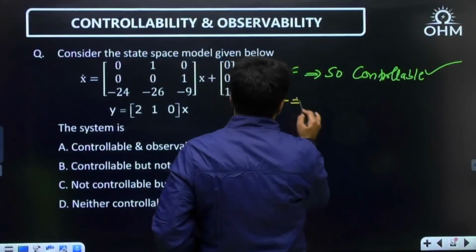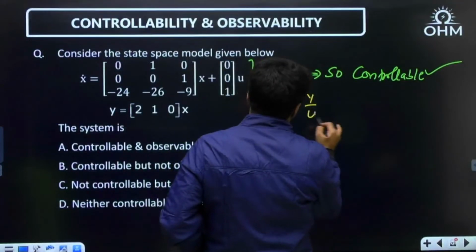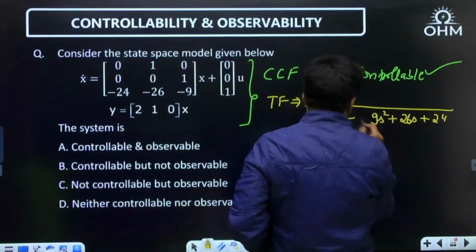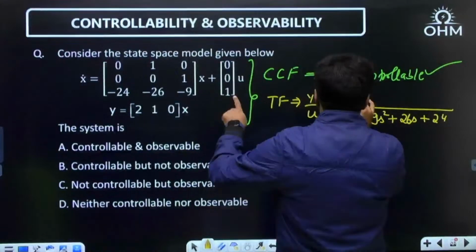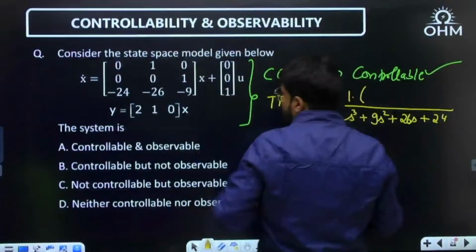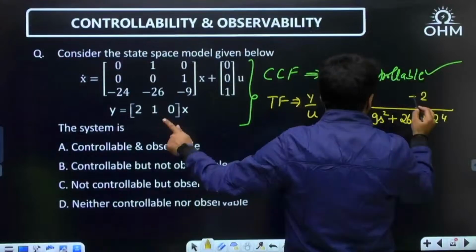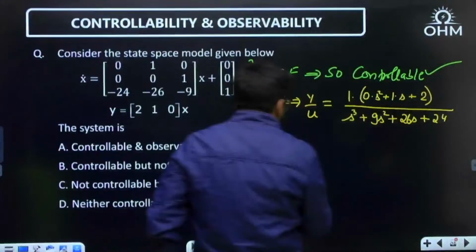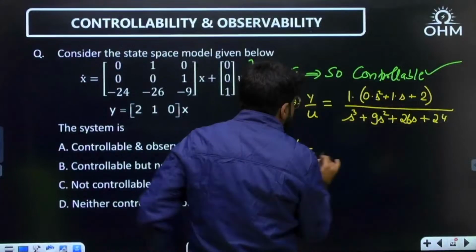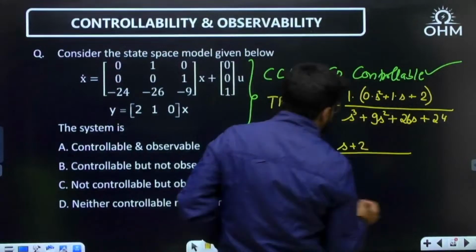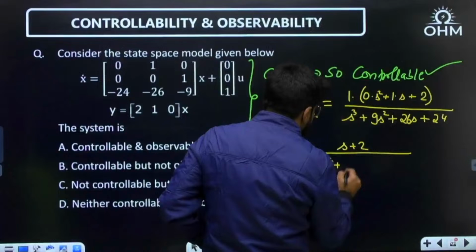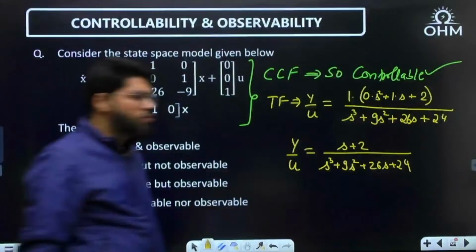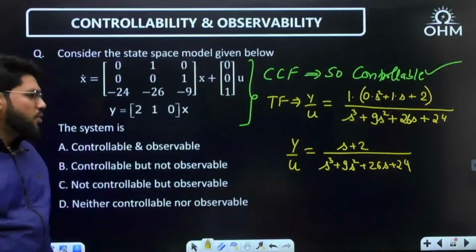Again I do the transfer function, Y by U. Next, 9s square, and the s cube term. Now the constant of the numerator, C0, is 2, then 1 into s, then 0 into s square. So the transfer function this time is s plus 2 upon s cube plus 9s square plus 26s plus 24, correct? Now there is a zero.